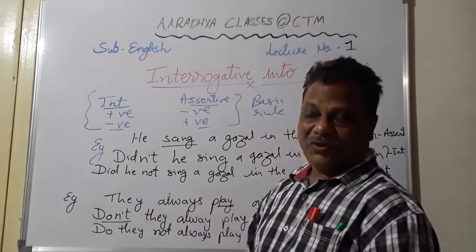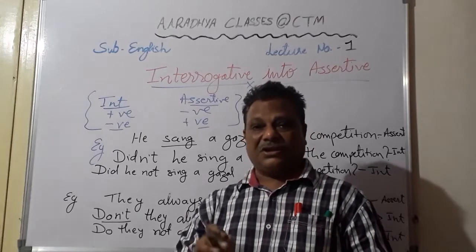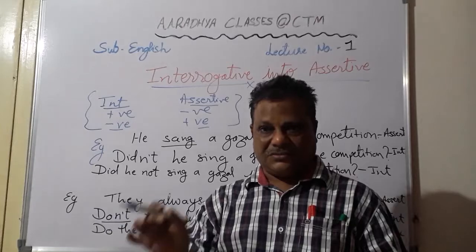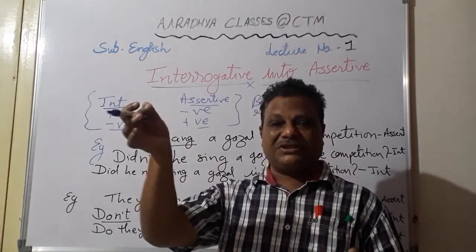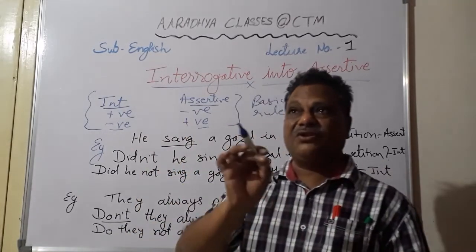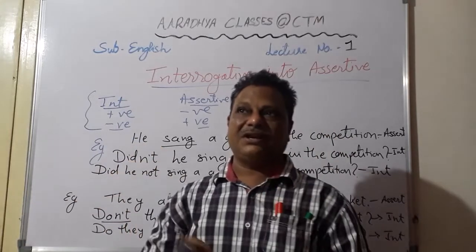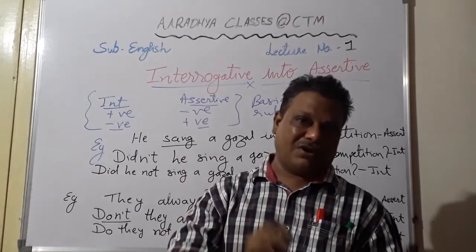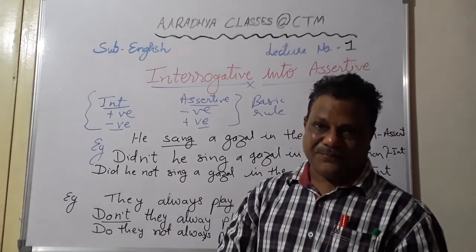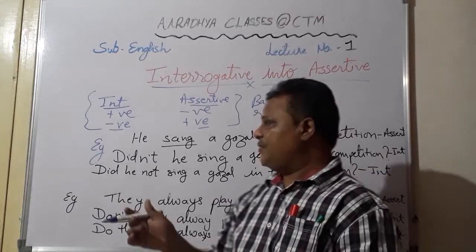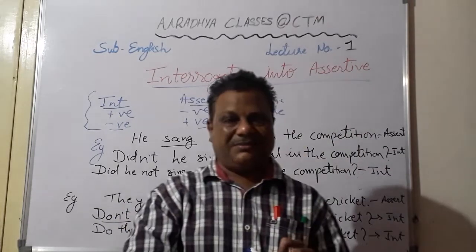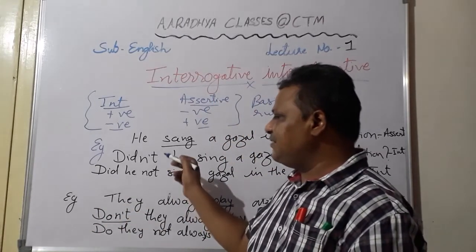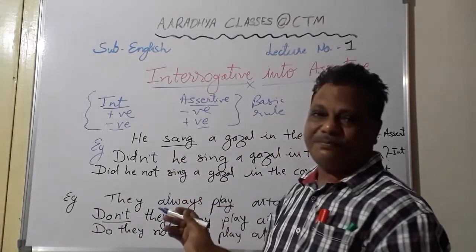The helping verb. For example, this is not the way to behave. So is this the way to behave? The sentence was negative, so its interrogative became positive. This is not the way to behave. So is was already given. So we began the interrogative with is only, we just removed not. Is this the way you should behave? This is not the way you should behave. So in all the remaining sentences, I told you, the helping verb is given. Only it is not given when the sentence is in simple past tense or in simple present tense.